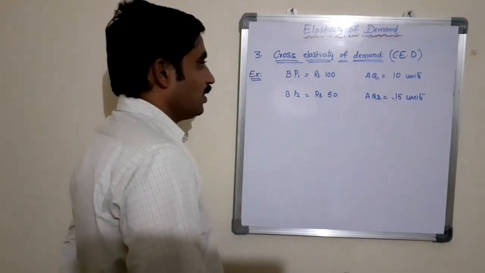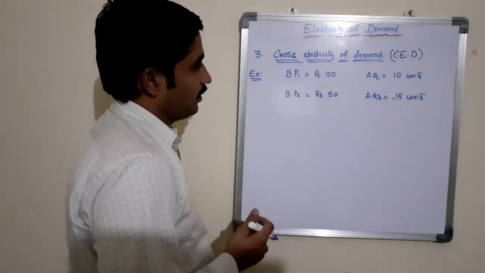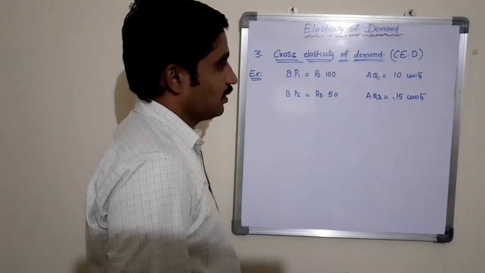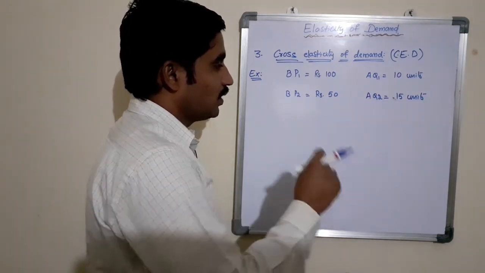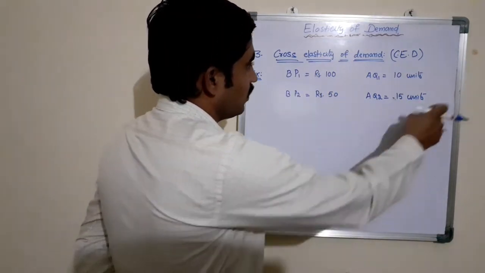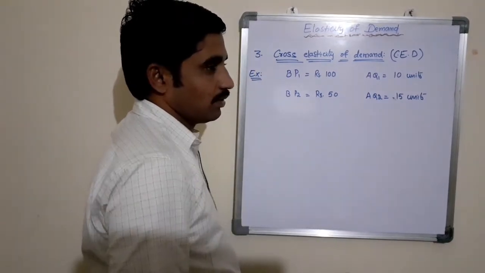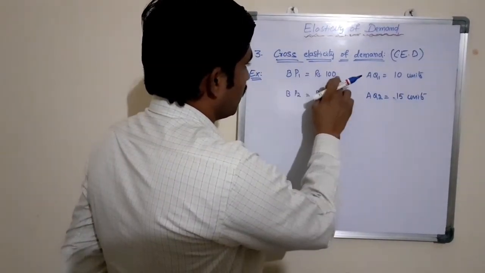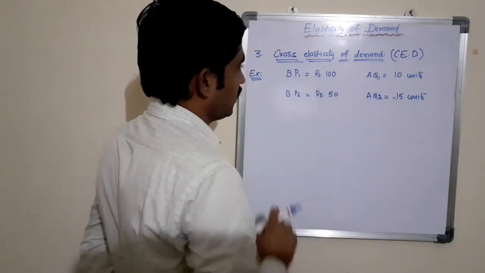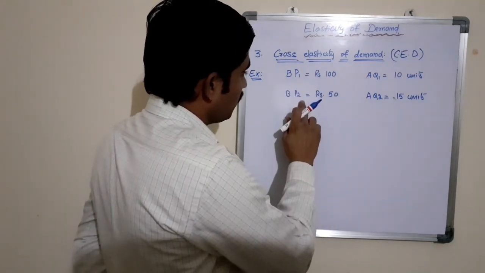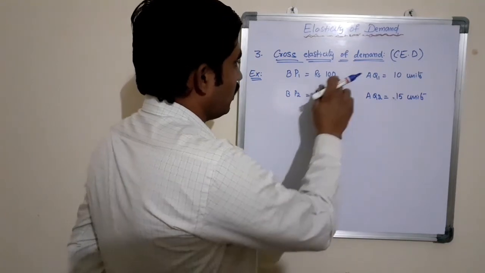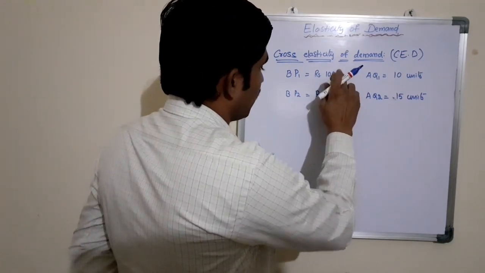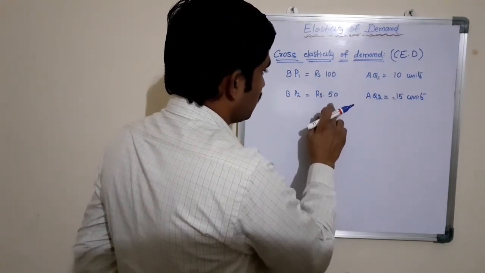So here you can also identify whether it is elastic, inelastic or unity elastic based on this information. Here BP1 is 100 rupees, that is before the change in price. BP2 is after the change in price. The first price is 100 rupees and the second price is decreased to 50.